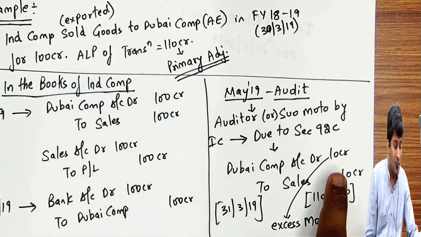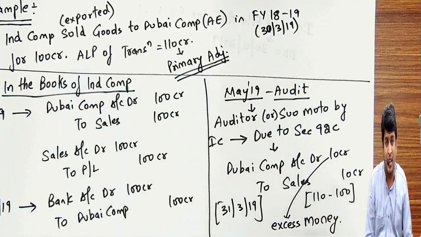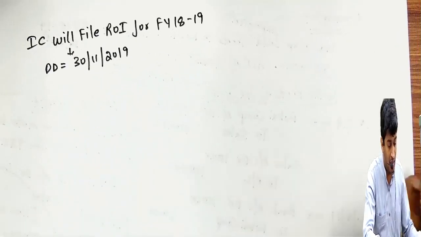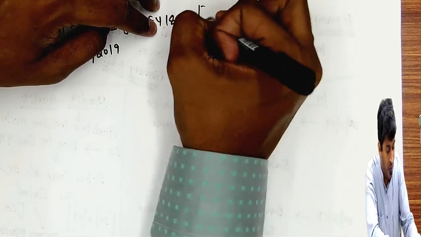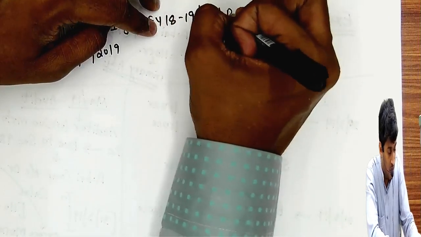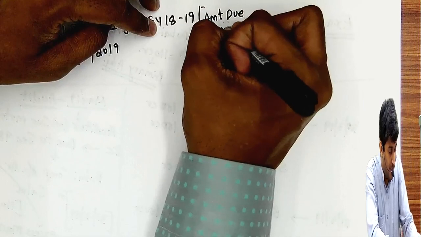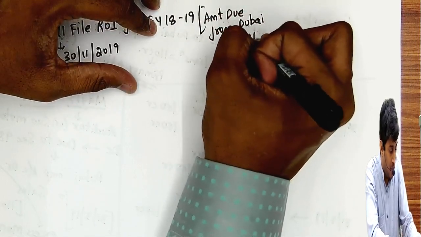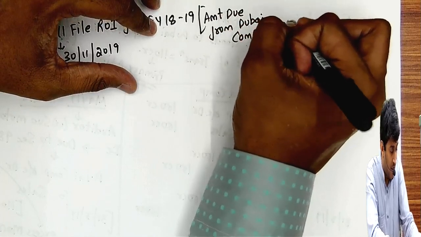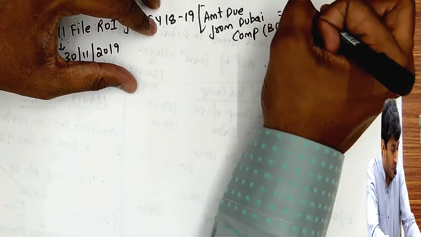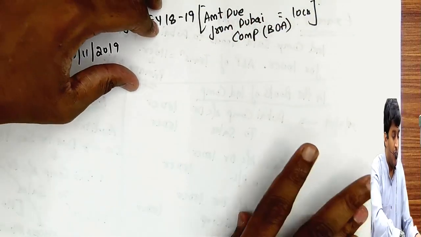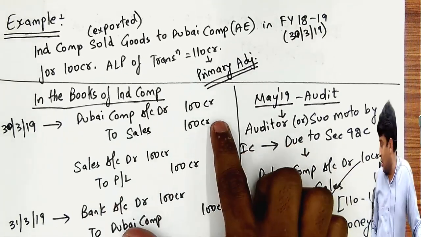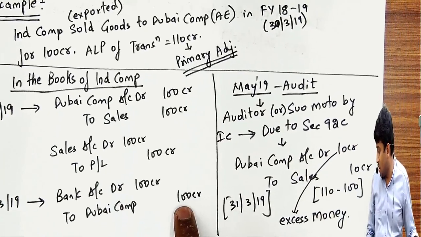Government says, what is outstanding in the books of accounts of the Dubai company? बोलते amount due from Dubai company as per books of accounts is still 10 crores. Yes or no? Technically we passed the entry with 100 crores, we received 100 crores.